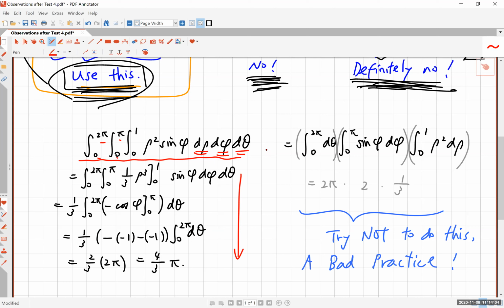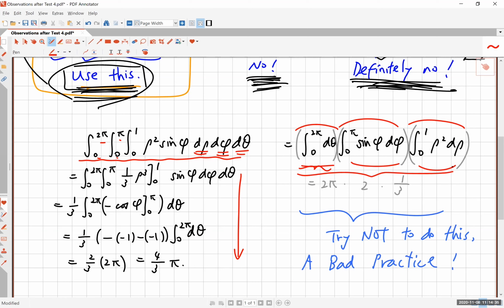Now, several of you, I noticed as I graded test 4, have a tendency to separate these things as three different integrals multiplied together. Okay, now this is okay occasionally. And of course, this is okay if and only if there's a part that depends solely on theta, a part that depends solely on phi, and so on. But in general, this doesn't work. Okay, you can't really separate it this way. And so I don't encourage you to do this, okay?